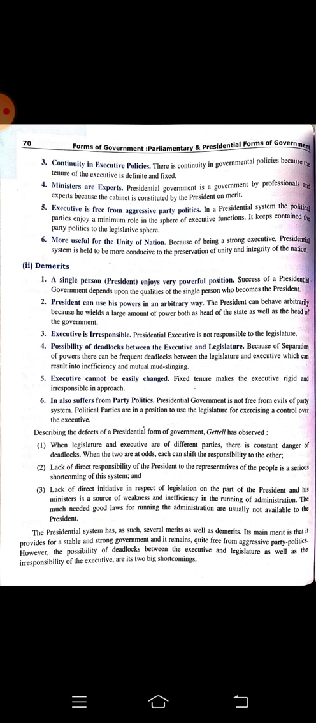Demerits are also there. It also suffers from party politics. A single person, the president, enjoys a very powerful position. Then the president can use his powers in an arbitrary way. He can become a dictator. Then the executive is irresponsible, because the president acts according to his or her will. There are a few demerits also.